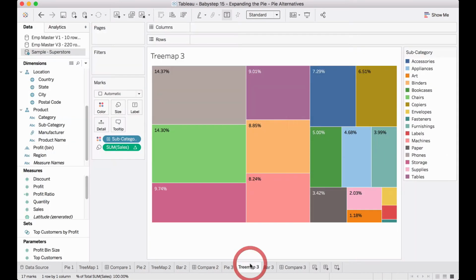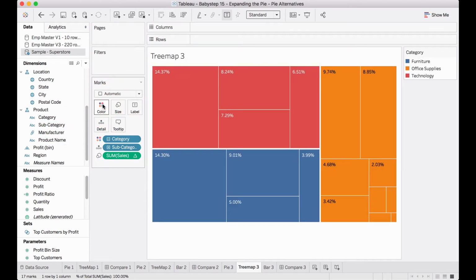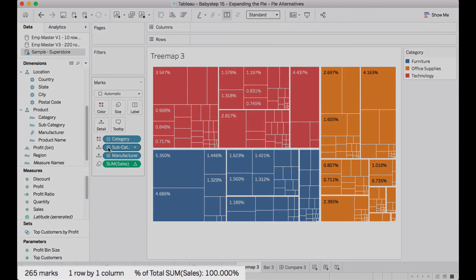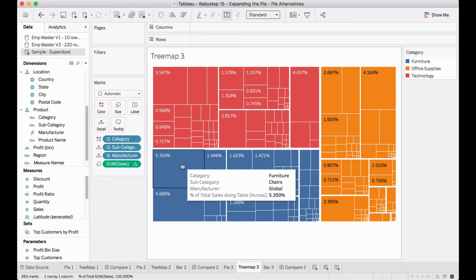Let me go to Treemaps, and then let's try to increase this instead of subcategories. Let me put them on just detail so that all of them have the same color. I don't want the color to expand. Let me put category in color so that now we are seeing 3 categories. Now I am going to expand this. Now look at this. How many values do we have now? We have 265 values displayed here, right? And now I can clearly see which subcategory is the winner.